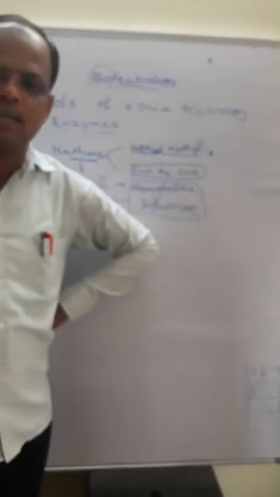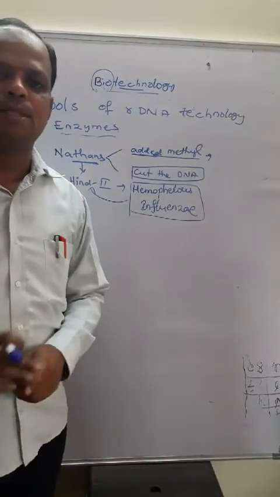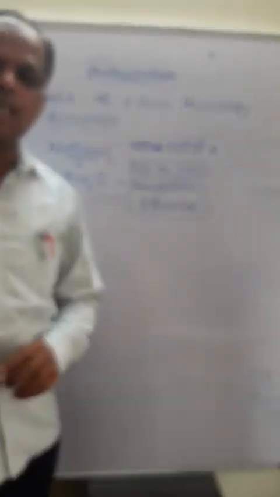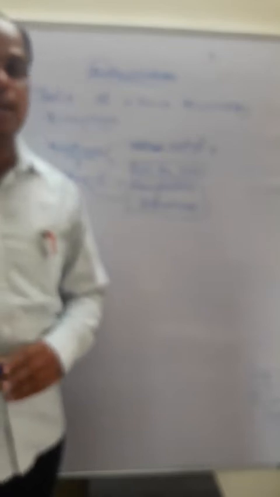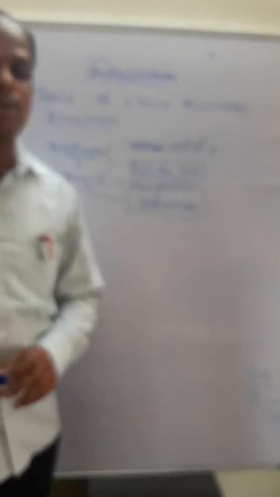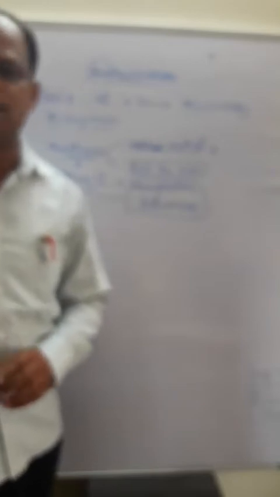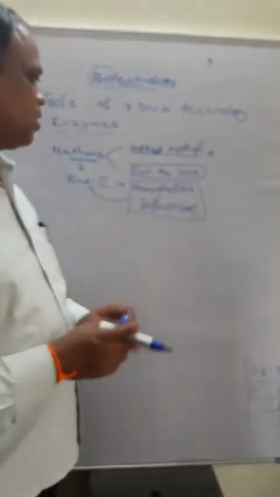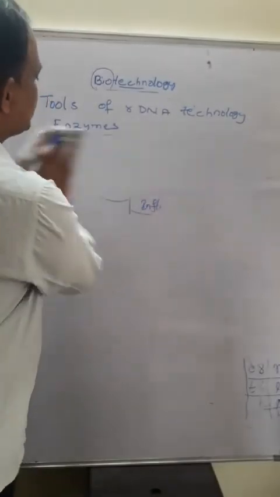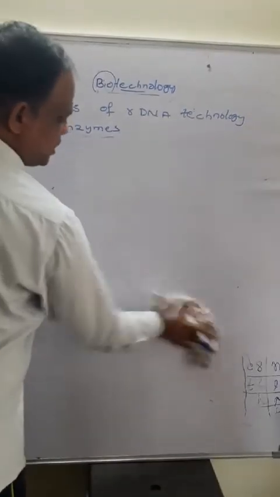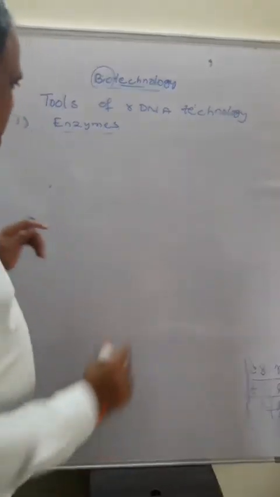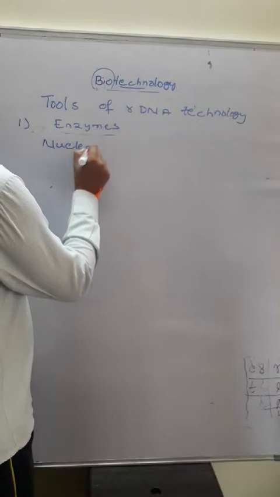After that, different scientists discovered different types of enzymes. Nowadays we have identified 900 enzymes from 230 different strains. These DNA-cutting enzymes form one of the largest groups of enzymes, and that group is called nucleases.